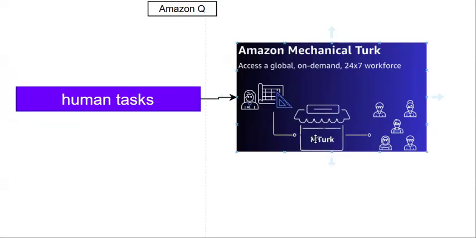Other persons also create an account in Mechanical Turk, where they see what tasks are available and what budget is allocated for each task. Whoever requests and accepts the task can perform it and get the reward, or you can say the money related to that task,